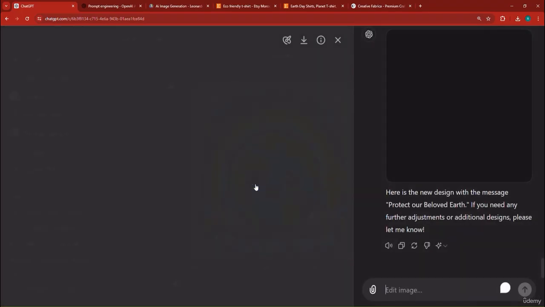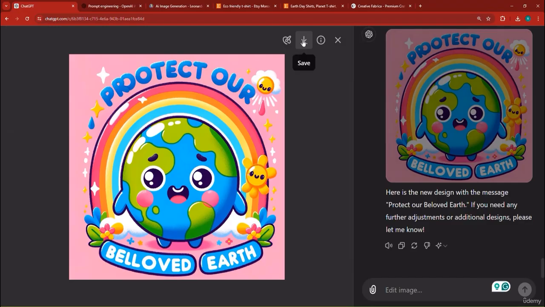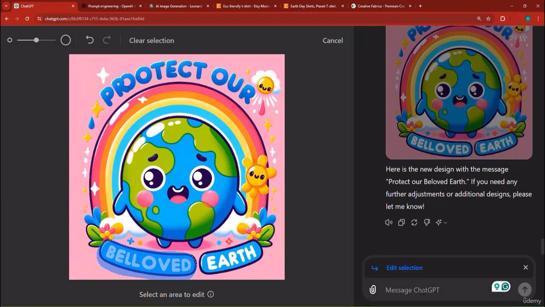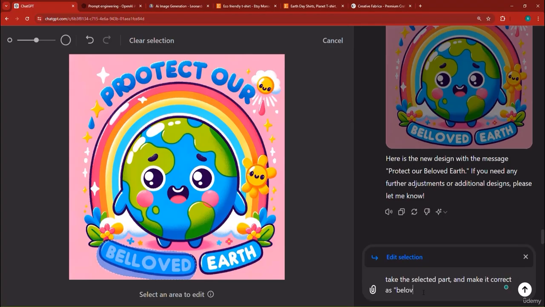It needs a couple of edits, so we can click it, make sure that we click here on this area, on this element, and we can ask it to do it bit by bit. So we can select that part of where it says beloved. I'm going to say, take the selected part and make it correct as beloved. No mistake this time.